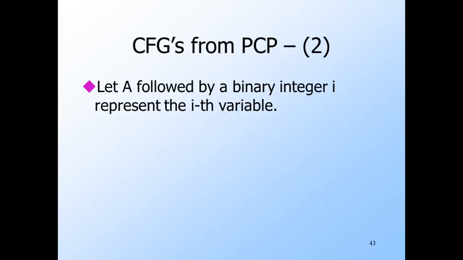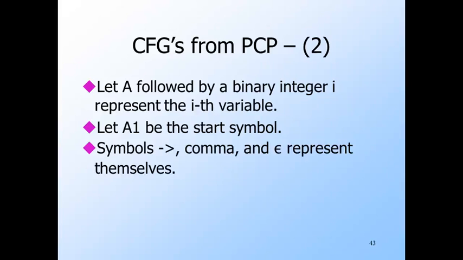Then we'll represent the ith variable by capital A followed by i in binary. We will assume that A1 is always the start symbol. The right arrow between the head and body of a production will be represented by itself. Likewise, the comma separating productions and the symbol epsilon will represent themselves.